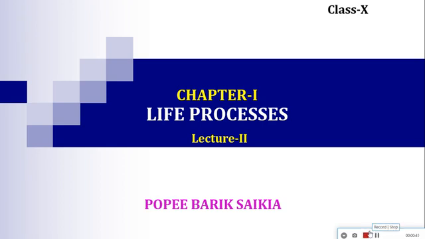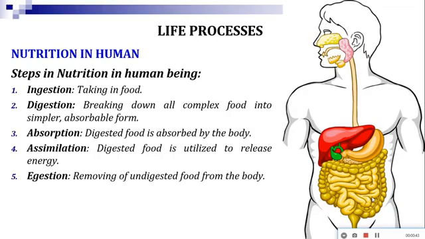You know that the heterotrophic mode of nutrition is divided into saprophytic, parasitic and holozoic mode. Moreover, we have discussed that holozoic nutrition has 5 different steps. That was ingestion, means taking of food. Digestion means breaking down of food particles to a simpler form so that it is easily absorbable by the cell cytoplasm